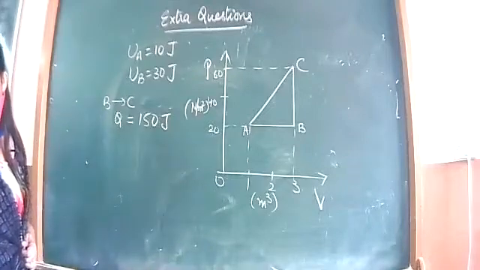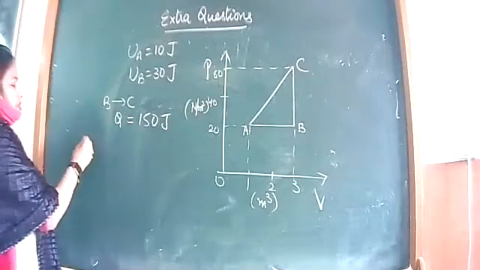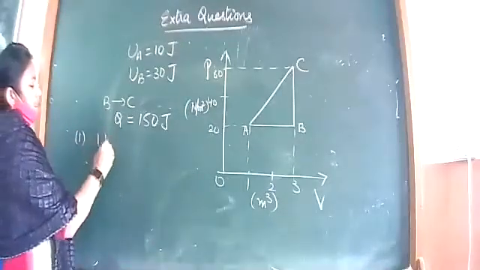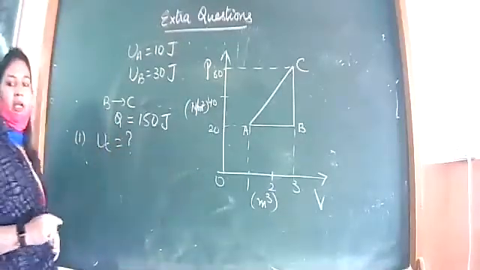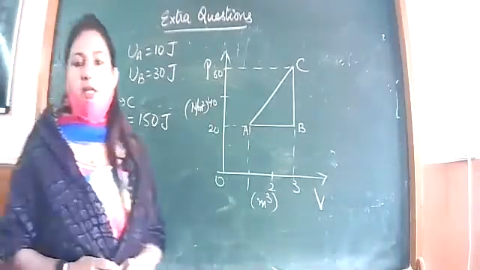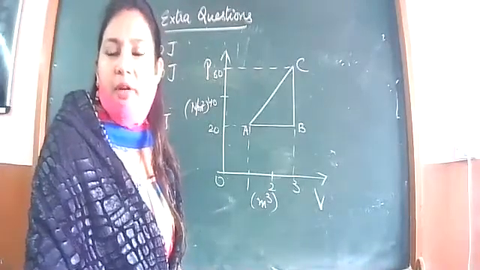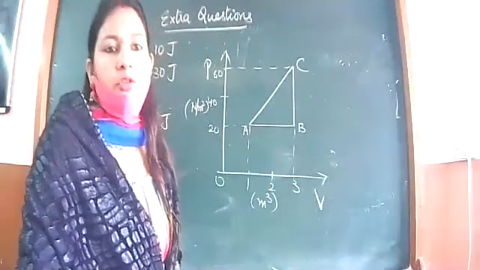Okay. Then we have to find two things. First part is internal energy of system at state C. UA, UB is given to you.